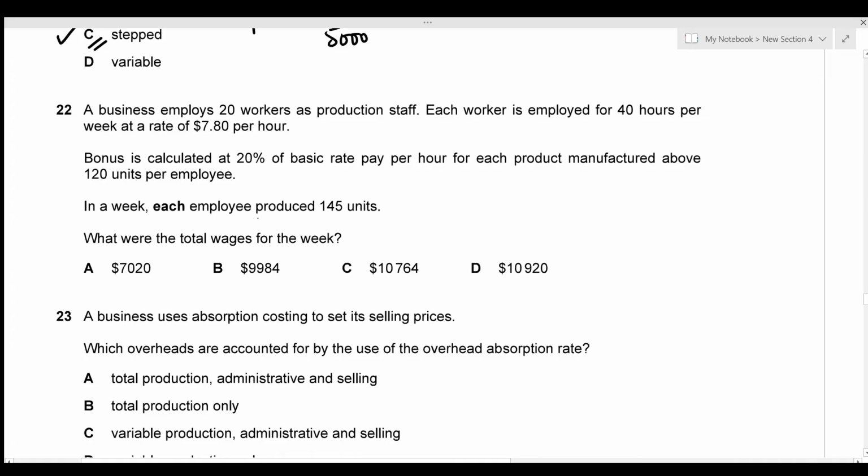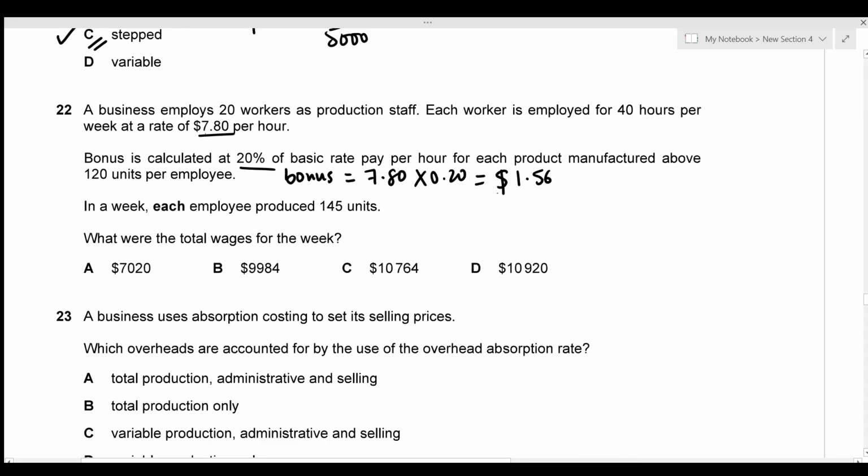A business employs 20 workers as production staff, and each worker is employed 40 hours per week at a rate of 7.80 per hour. So that's the normal rate. Next, the bonus is calculated at 20% of the basic rate. So I'm just going to calculate the bonus amount. So the basic rate is 7.80 and the bonus is going to be 20% of this. So I'm just going to multiply it by 0.20, which gives the bonus rate of 1.56.